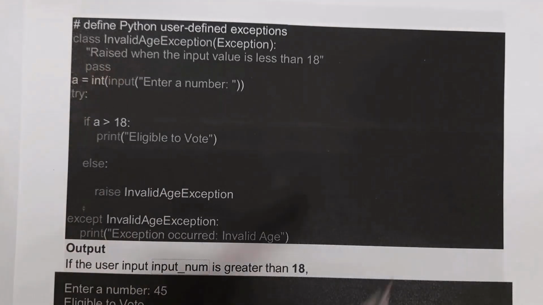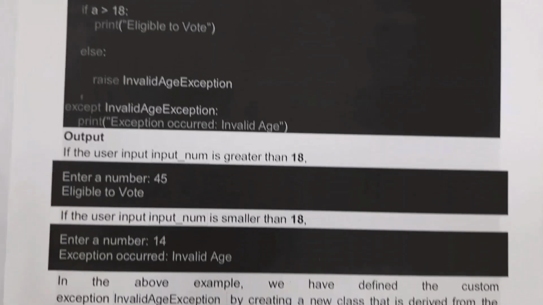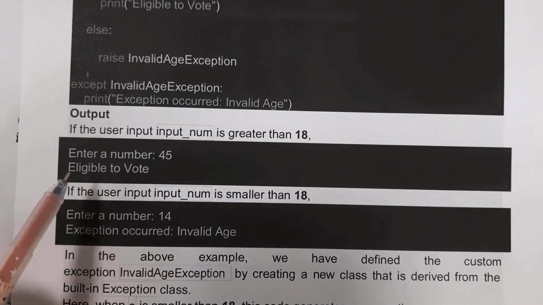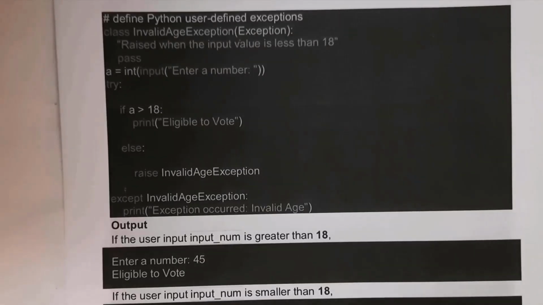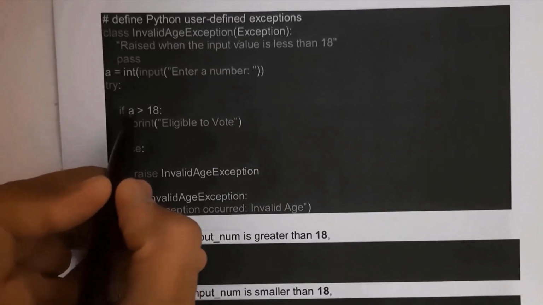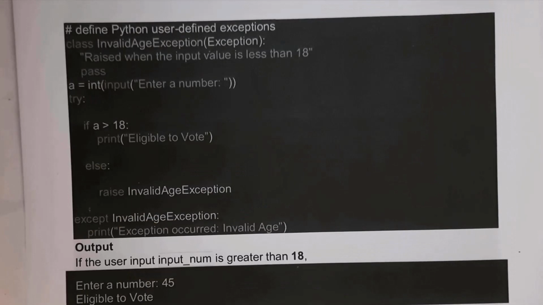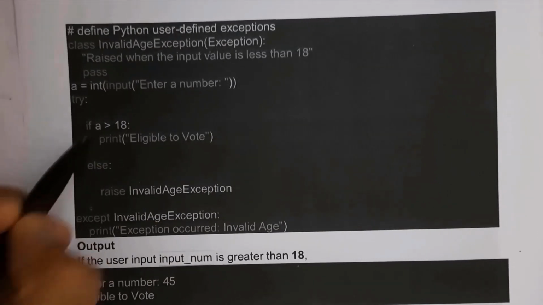This is the program created by me in order to create my own exceptions. Here I will get the output "Enter number". For example, if I enter age 45, I will get the output "Eligible to vote". If I give age 14, it will check the condition: 14 is not greater than 18, 14 is less than 18. This condition is not satisfied, so it will skip the if block and execute the else block.